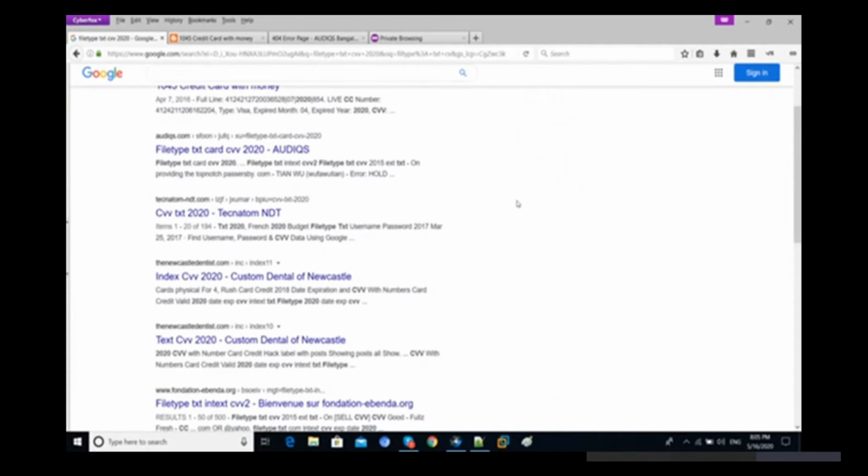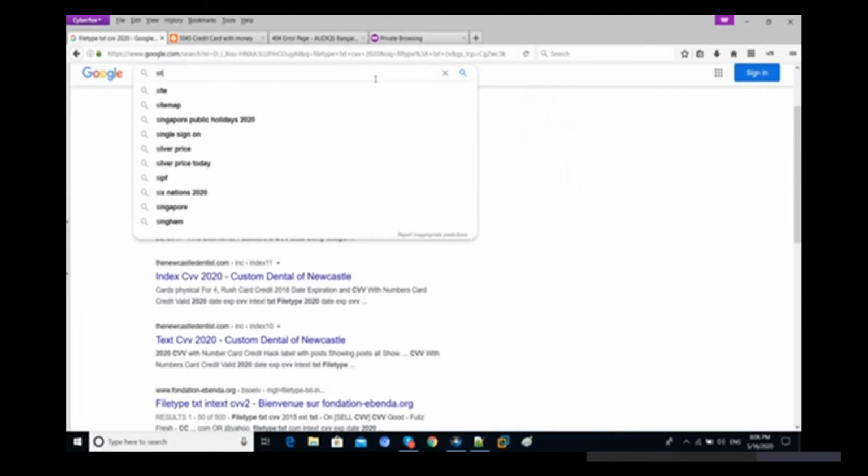I want to find out some information from Google regarding some website. I want to find websites from India, completely related to Indian college websites. So how can we find them? If you want to specify the limit on Google, then we are going to use the site operator. With the help of the site operator, we can specify the limit. So let's check out.